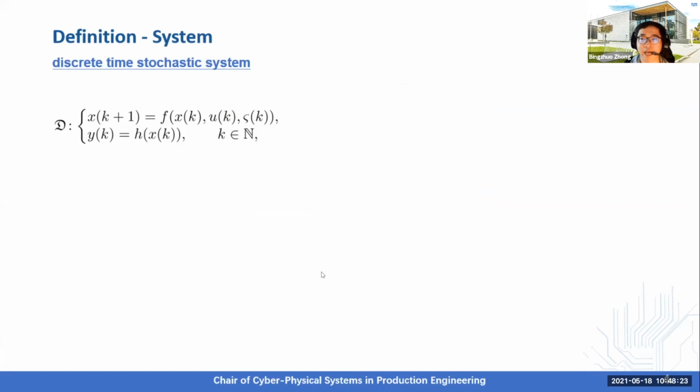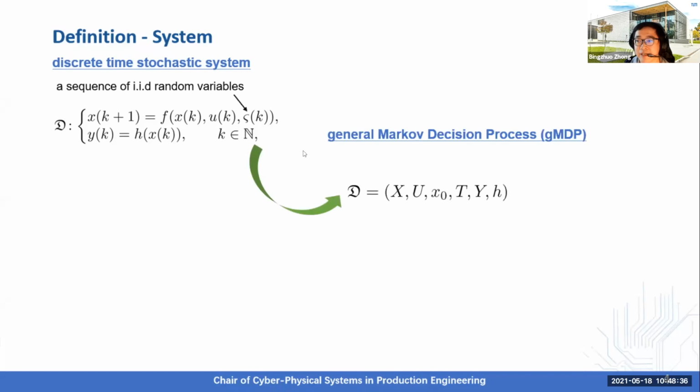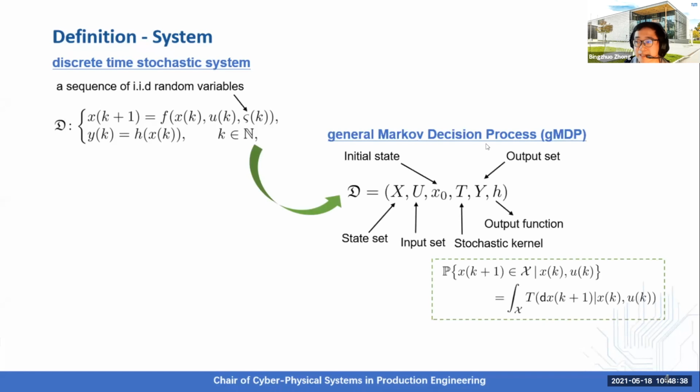In my work, I focus on discrete-time stochastic systems in this form, in which varsigma is a sequence of IID random variables. This kind of system can be equivalently written as a general Markov decision process, abbreviated GMDP, in which the stochastic kernel characterizes the transition probability among different states with different inputs according to this dynamic. This is the system model we are using.